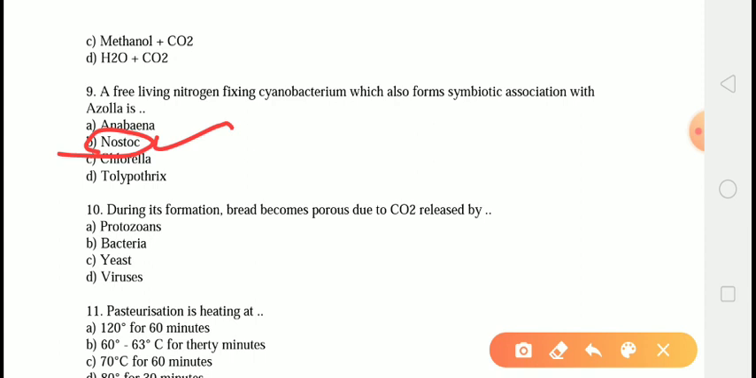The Nostoc forms a symbiotic association with gymnosperms and is present in the coralloid roots of the Cycas. Therefore, the correct answer is answer number B, that is Nostoc.